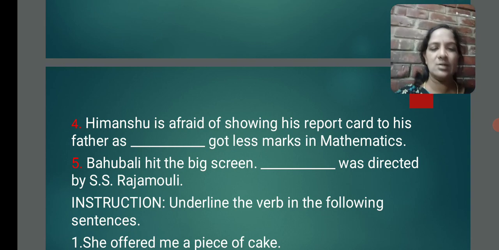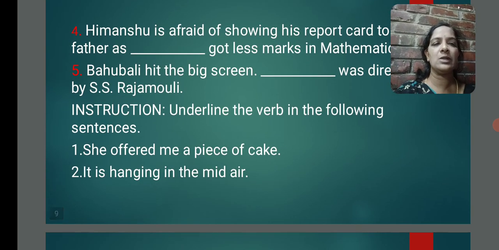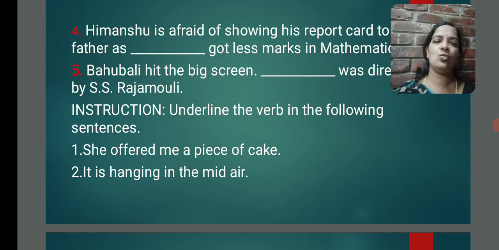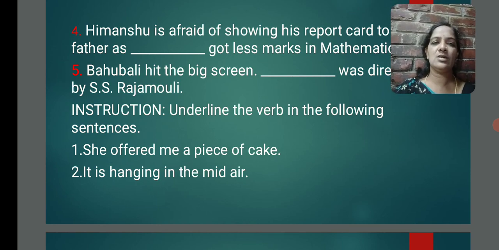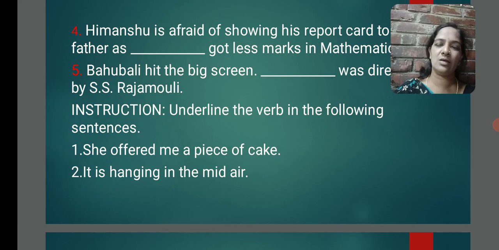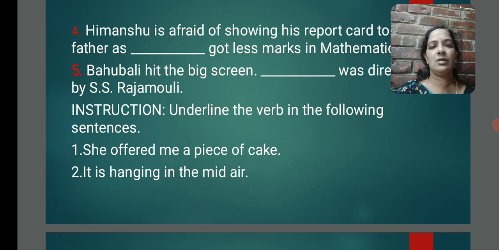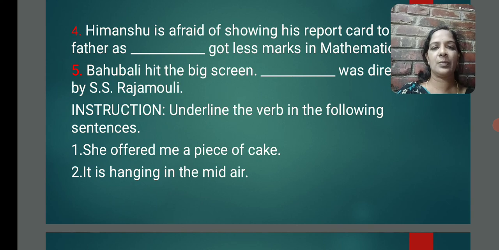Next exercise. Underline the verb in the following sentences. What is a verb? Action words are called verbs. Okay. Simple definition. Next. First one. She offered me a piece of cake. Pick up the verb. Underline the verb, please. Next one. It is hanging in the mid-air.